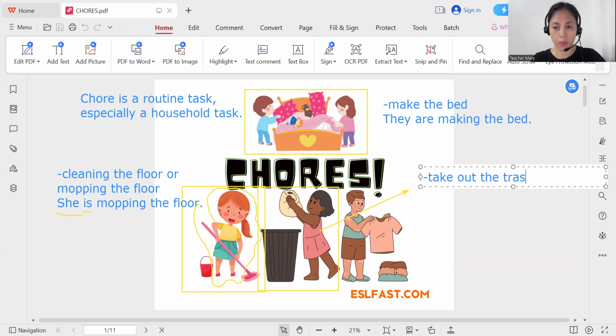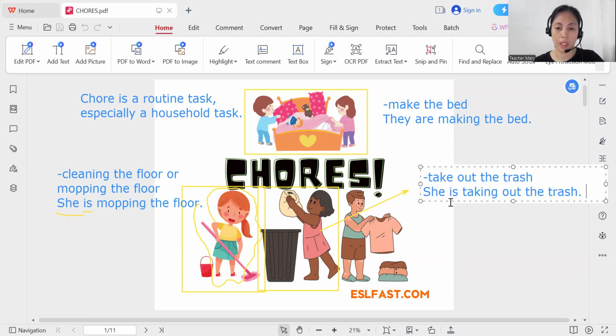Let's use it in a sentence. She is taking out the trash. She, because she is a girl. Then we use the verb is. This one, they are, because they are two. So we use are for plural and we use is for singular.